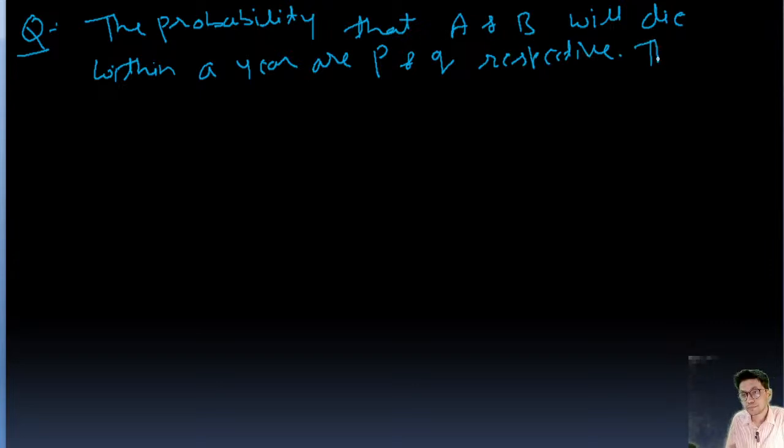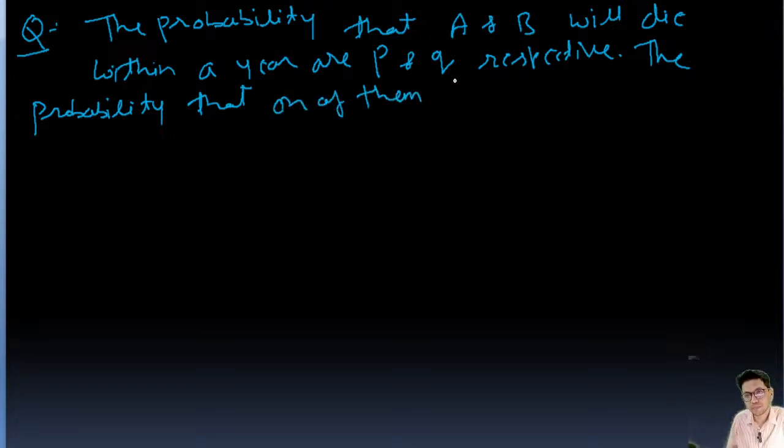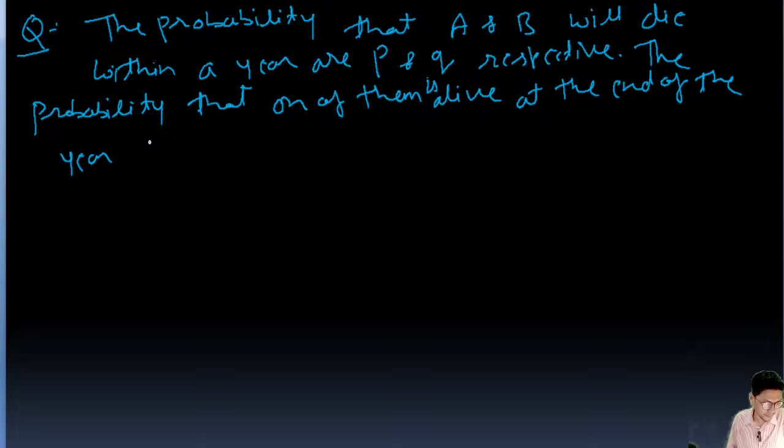Then the probability that one of them is alive at the end of the year is.